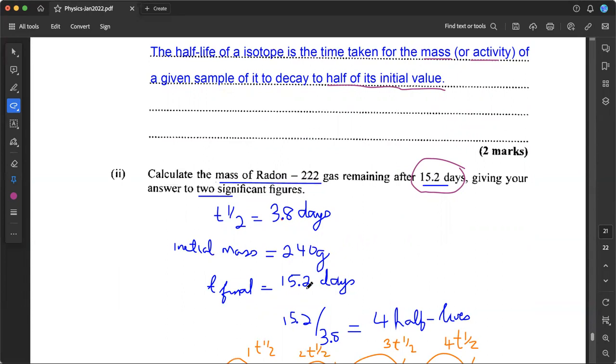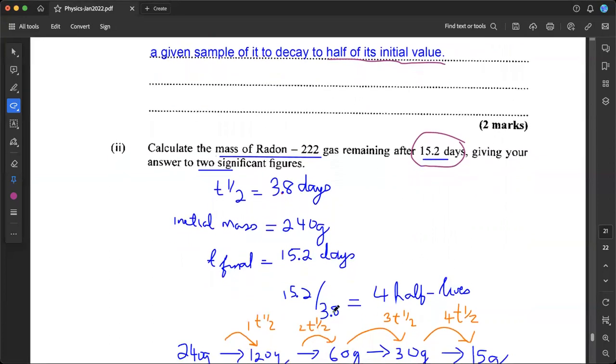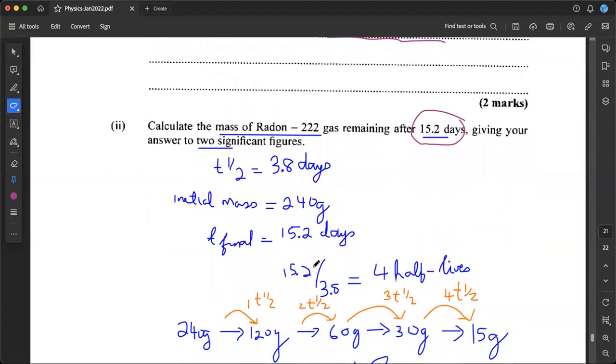And so again, what we can do first of all here is find out how many half-lives there are in 15.2 days. To do that, we say, okay, 15.2 days divided by the half-life, which is 3.8, gives us 4. So that means that we have 4 half-lives. We're going to go through 4 half-lives by the time we get to this 15.2 days, right?